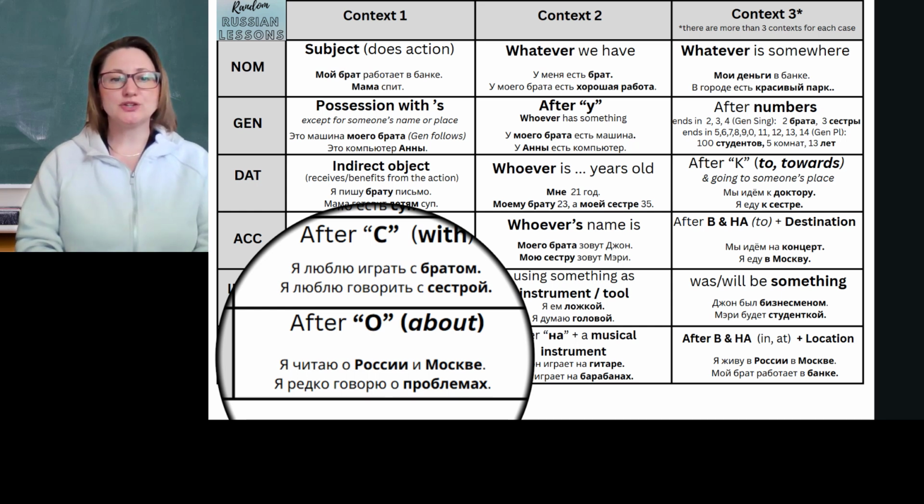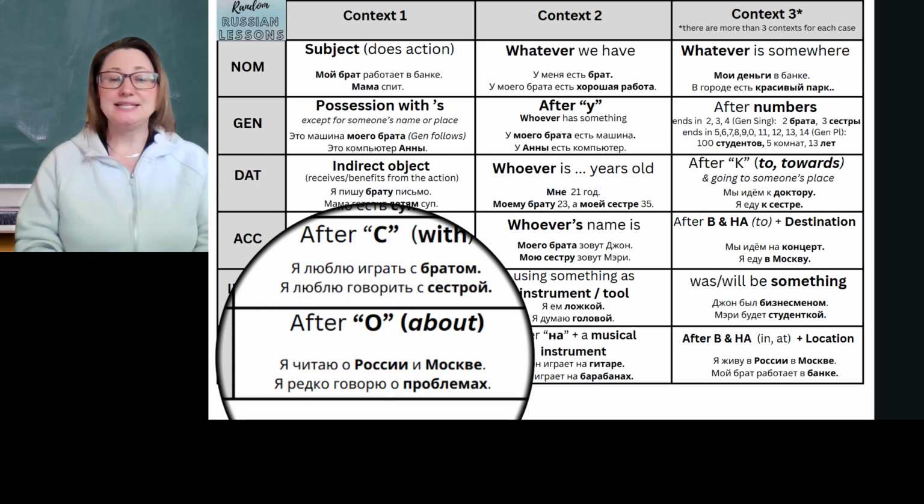So for example, here I have an example. Я читаю о России и Москве. I'm reading about Russia and Moscow. So here it's clear that I'm reading about Russia and I'm reading about Moscow. So both words go with the preposition about, and both words are going to be in the prepositional case.